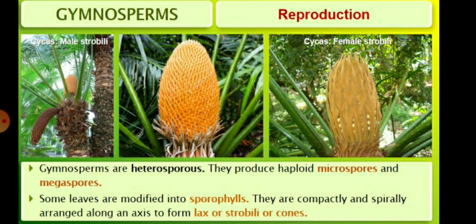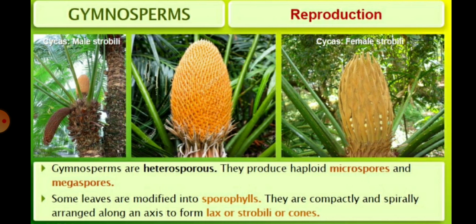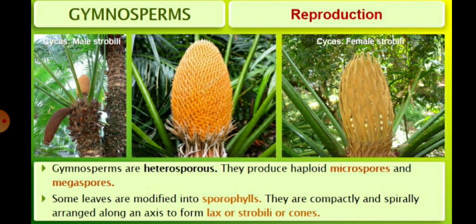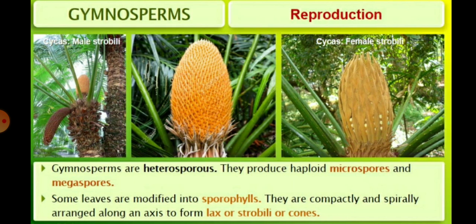So, children, for the mode of reproduction in Cycas, you can see the male and the female strobili. The gymnosperms are heterosporous and they produce haploid microspores and megaspores. Some leaves are modified into sporophylls, and they are compactly and spirally arranged along an axis to form strobili or cones.